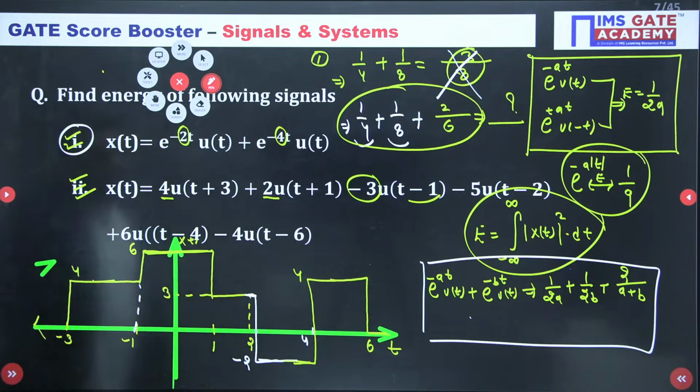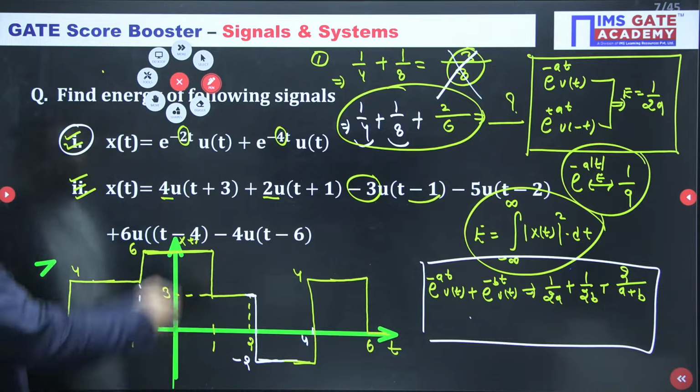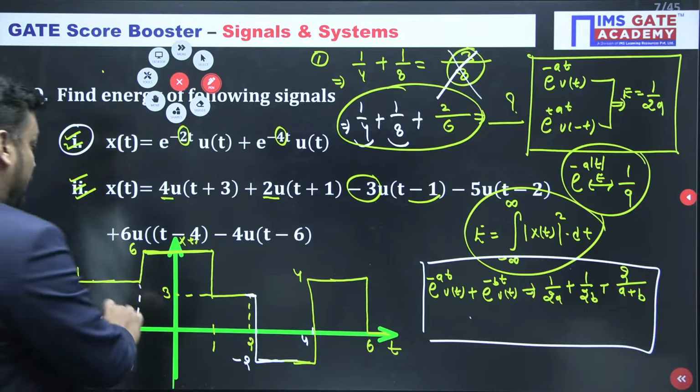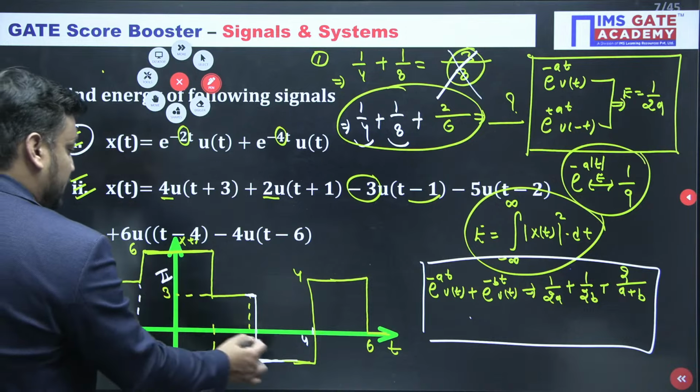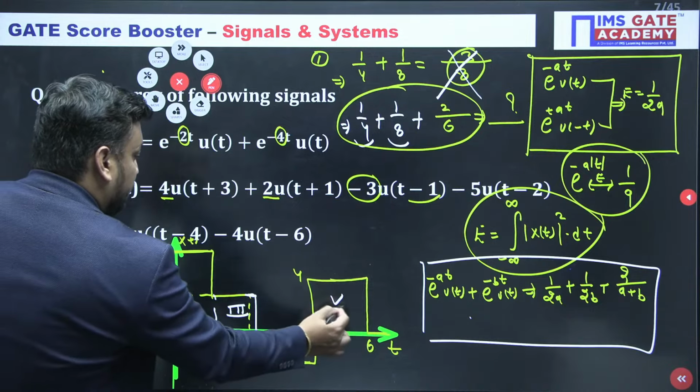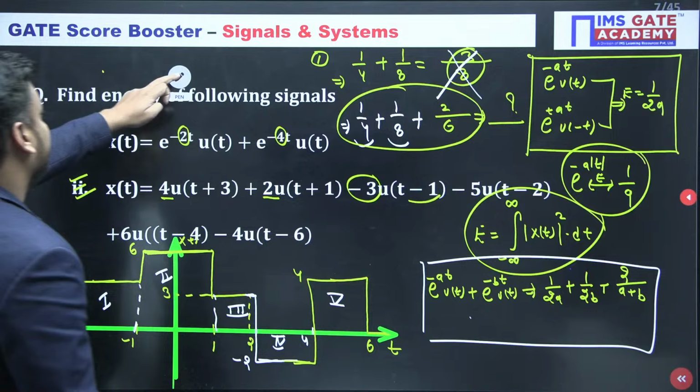Yes. So the first concept is you should make the curve. If you are not able to draw the curve, you can't find the energy. Once you have this, you can easily find the energy. First signal, second signal, this is my third signal, this is my fourth signal, this is my fifth signal. So find the energy: A square into B.